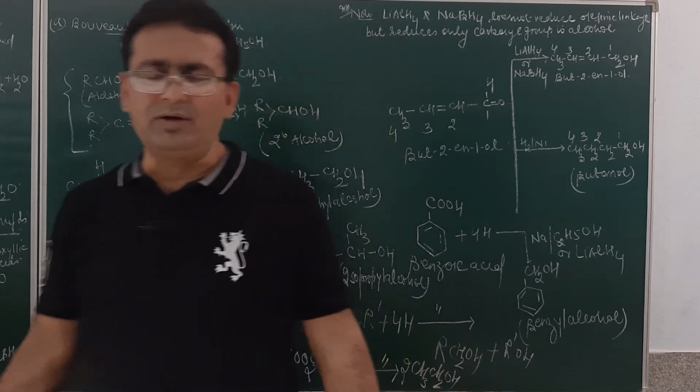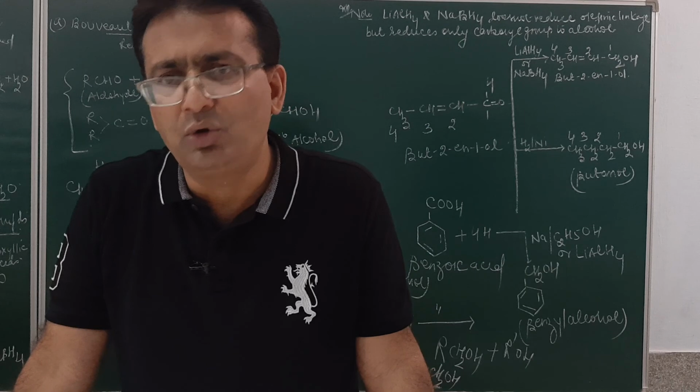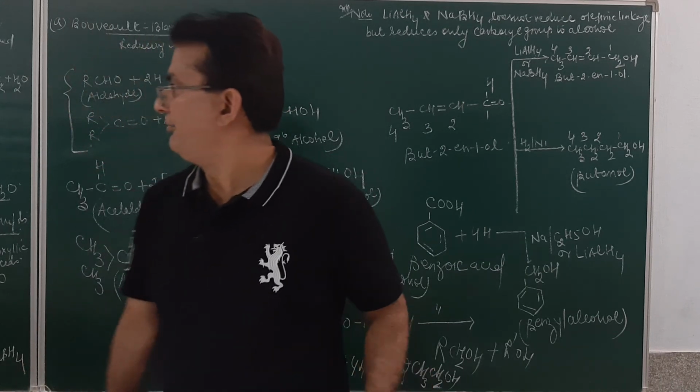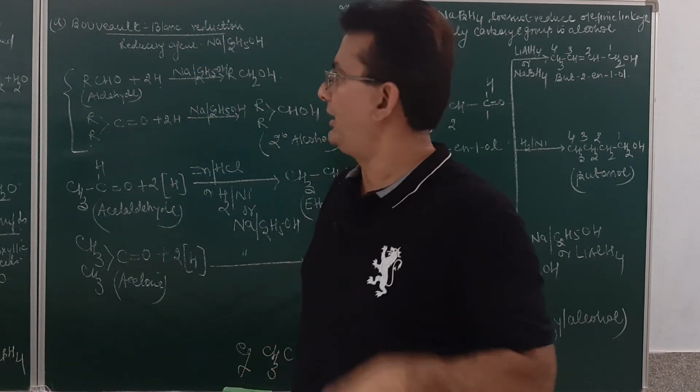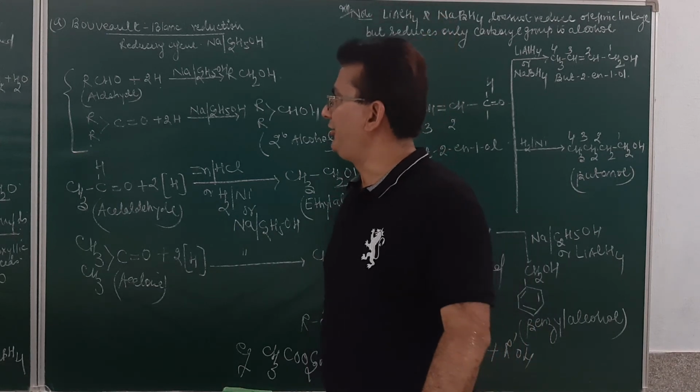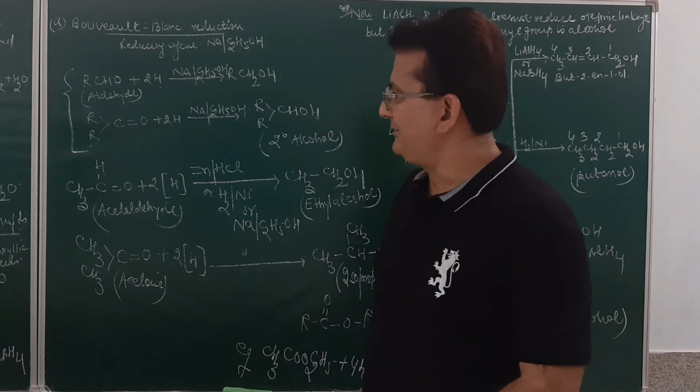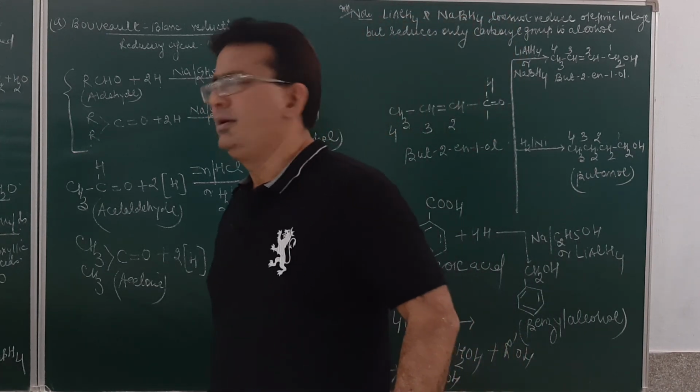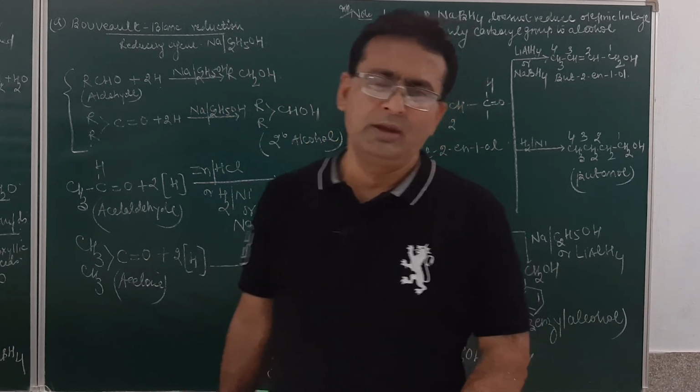So these are some of the methods of preparation of alcohols. How is it prepared? By hydrolysis of esters, hydrolysis of ethers, hydrolysis of primary amines or action of nitrous acid on primary amine, and by the reduction of carbonyl compounds.